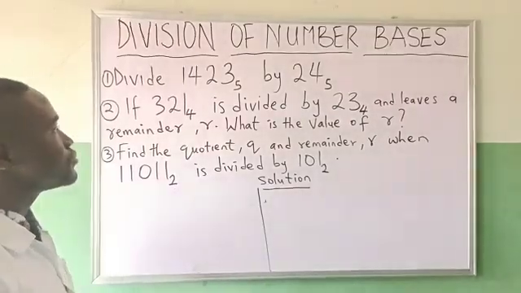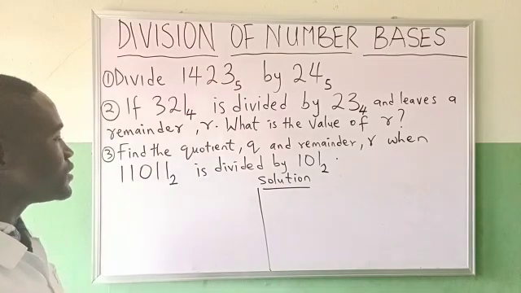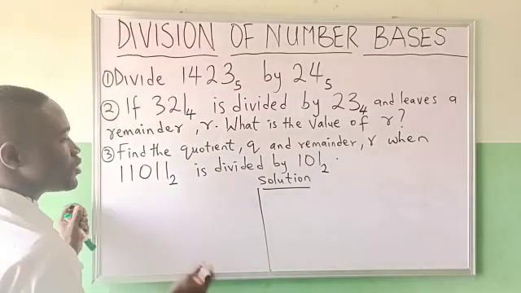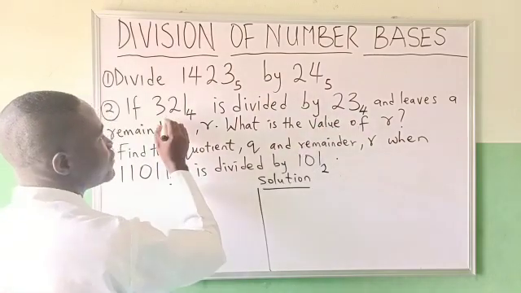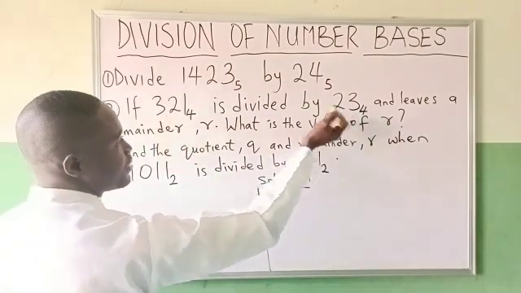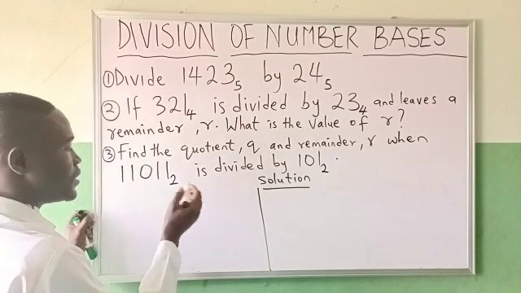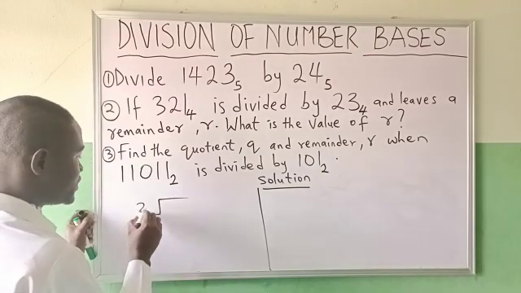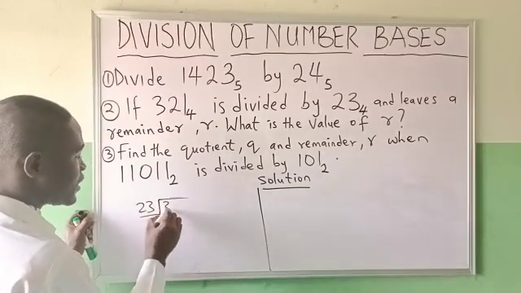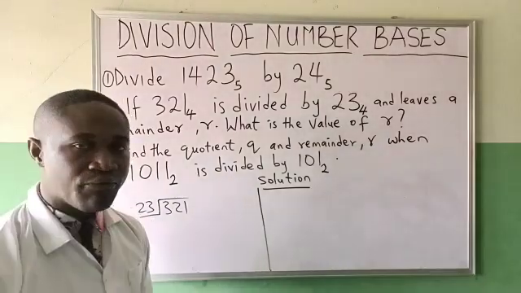Okay. As I said, there are 2 ways of solving it. Let's go to the first method. That means you have to divide this number by 23 in base 4 so that you get your remainder. Let's see. Division comes in. 23 is dividing 31 in base 4. Both are in base 4.